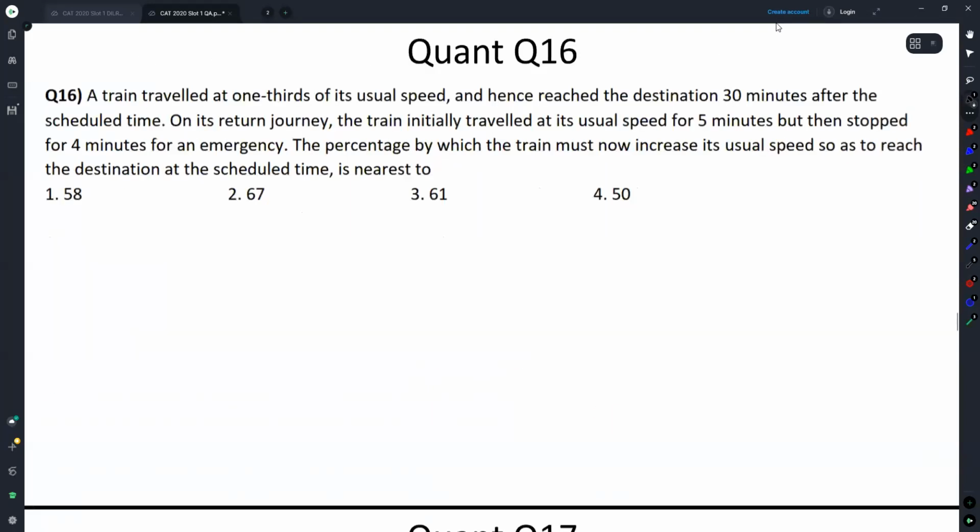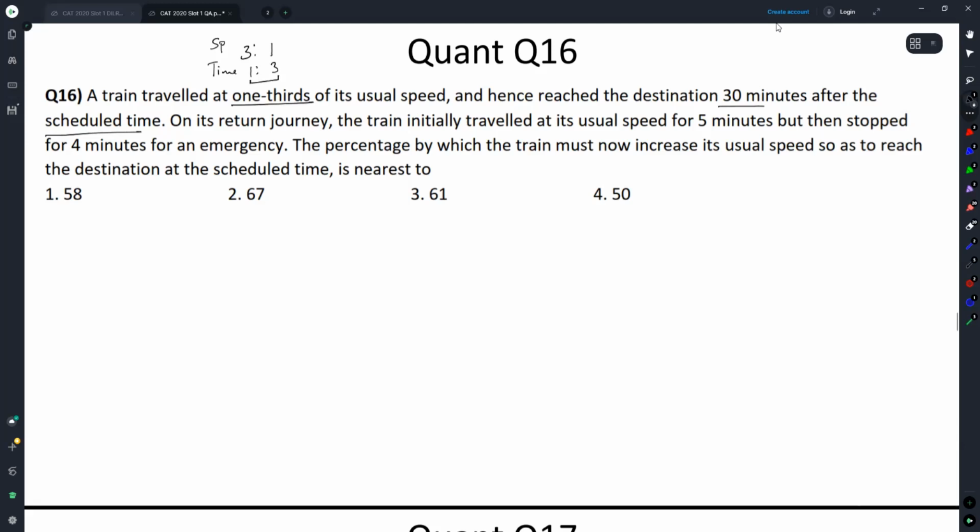Okay. A train traveled at 1/3 of its usual speed and hence reached the destination 30 minutes after the scheduled time. Pay attention, the ratio of speeds is 3:1, so the ratio of times will be 1:3.